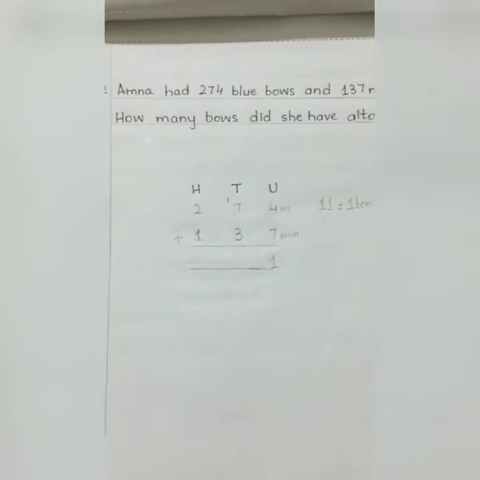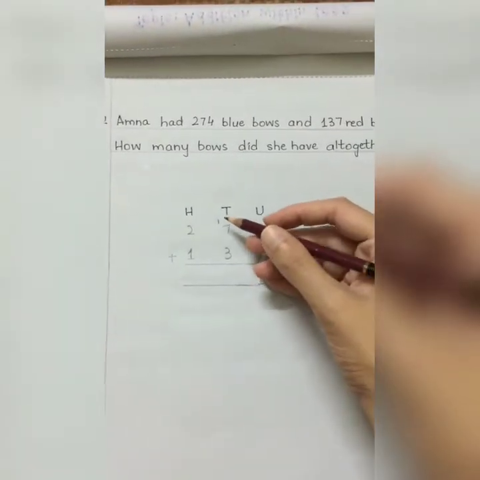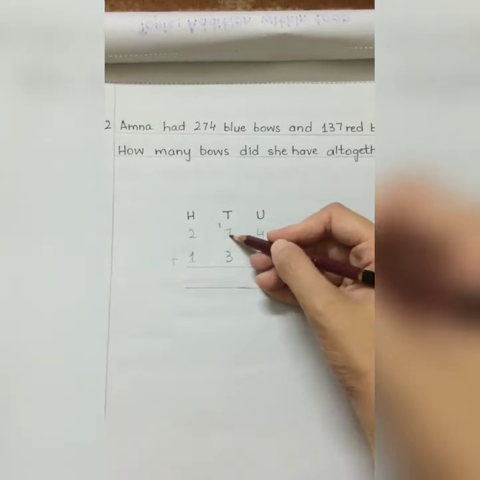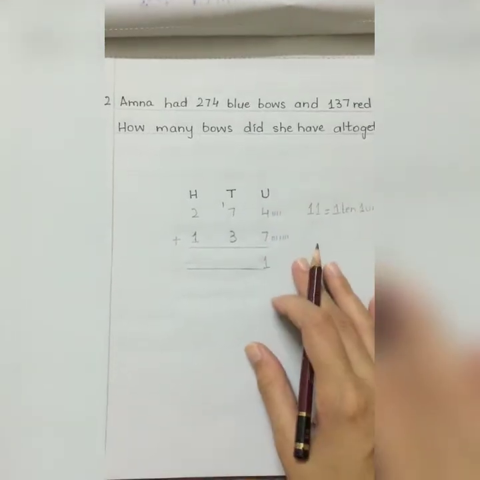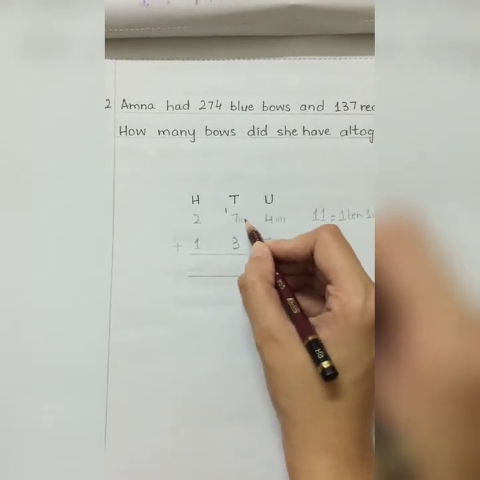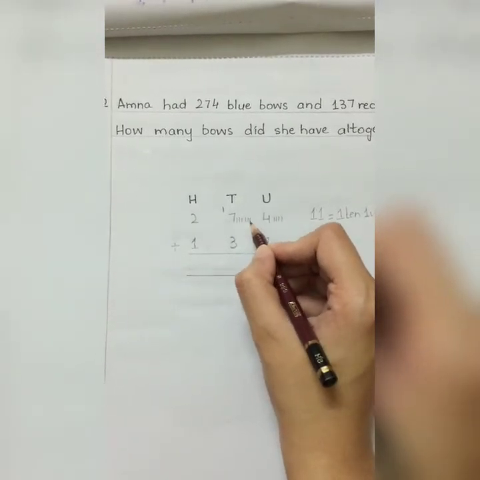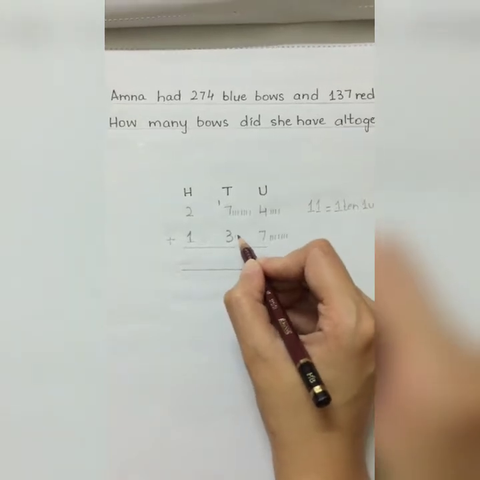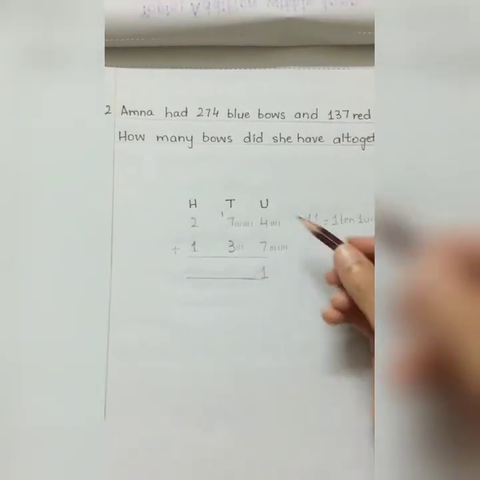Now we are going to add the digits that are present in the tens column. In the tens column we have 1 ten, 7 tens and 3 tens. Now we can do this by drawing lines here as well. So I am going to draw 7 lines here and 3 lines here.